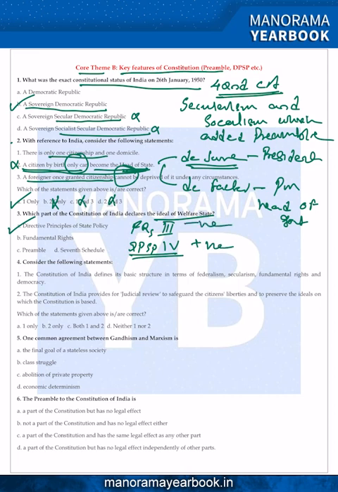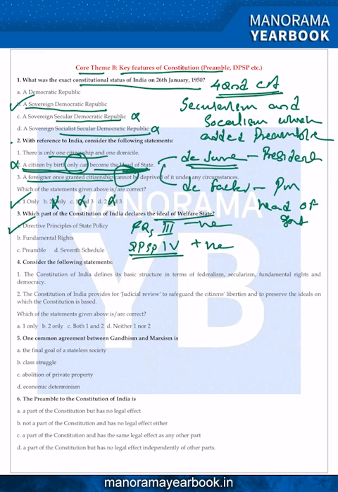The DPSP asks the state to perform its duties by looking at the culture and society to make laws for the enactment of DPSP. By this, the state tries to ensure a welfare state and reduce the inequality between the rich and the poor. But fundamental rights are negative because the state is restricted by the rights. So the answer should be A for Agra.